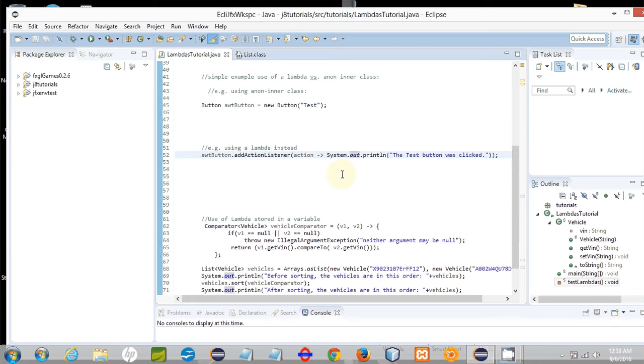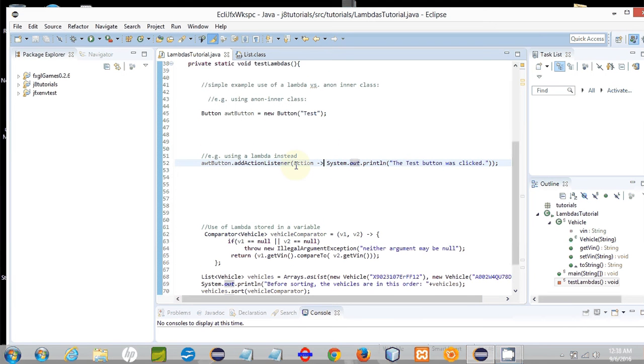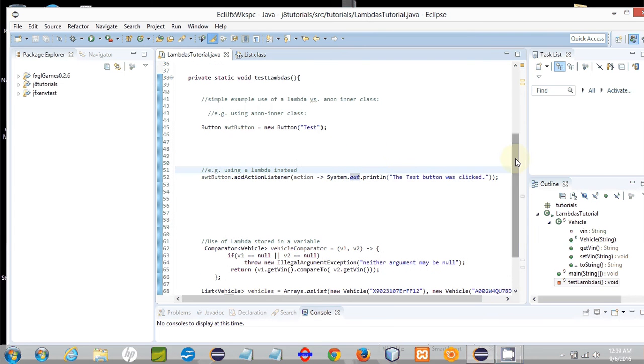Because after all, if you have more than one method to implement, even using a Lambda expression, you would not gain much in terms of brevity. But if you only have one interface method to be implemented, then you don't have to bother with all the boilerplate of an anonymous inner class and the curly braces and the nested brackets and the method declaration and the types. Instead, you can use this Lambda expression syntax and do it in one line. Or, if you want to execute more lines of code, it may be longer than this, but it definitely will be more succinct than using an anonymous inner class.